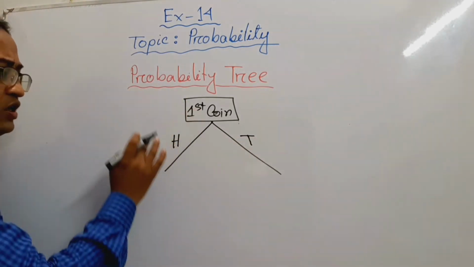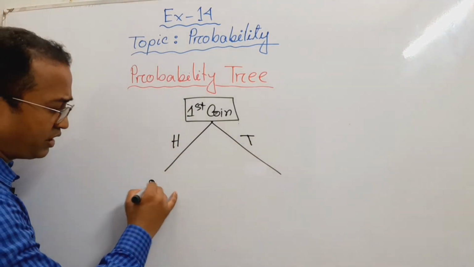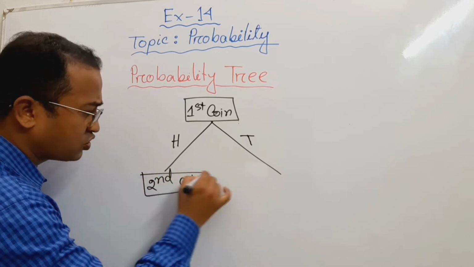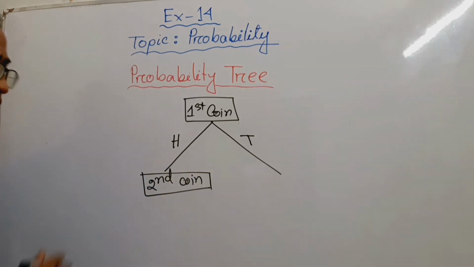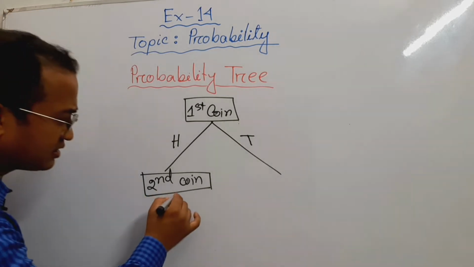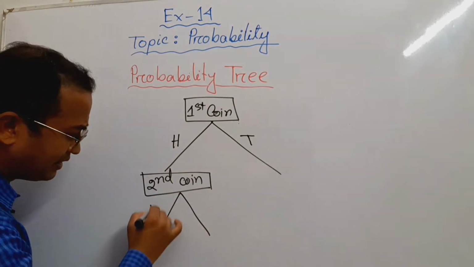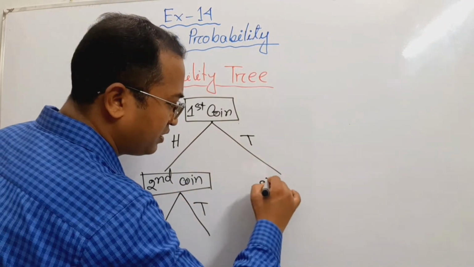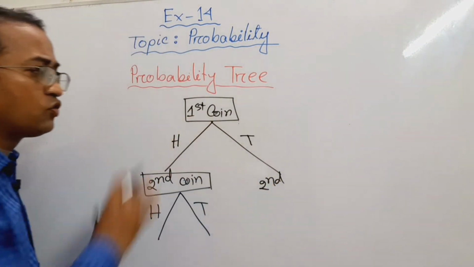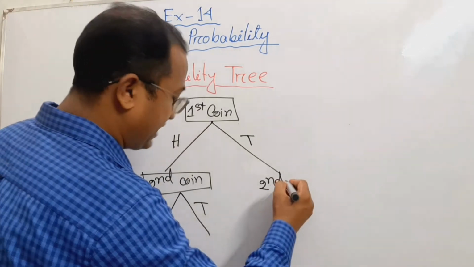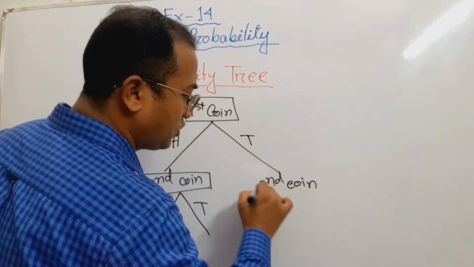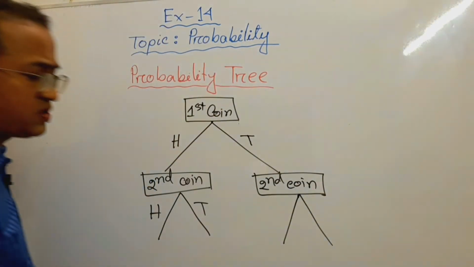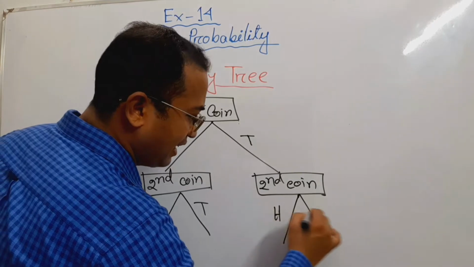Say with the first coin you get head, and with the second coin you also get 2 outcomes, that is head and tail. Again, say with the first coin you get tail, and with the second coin you will get 2 possible outcomes, head and tail.